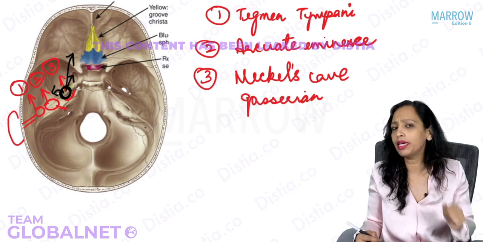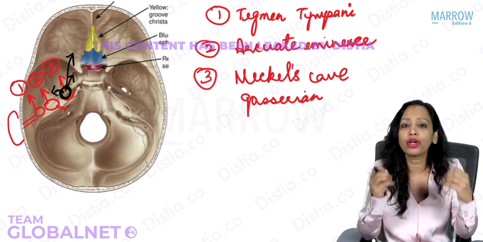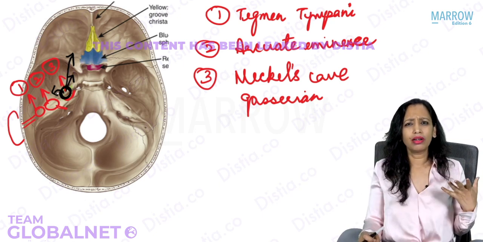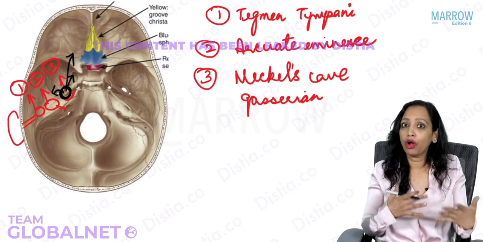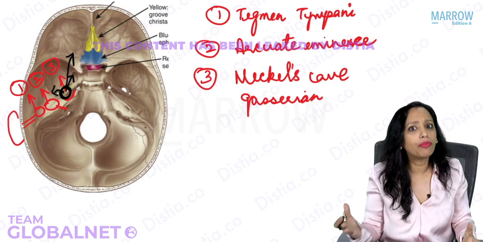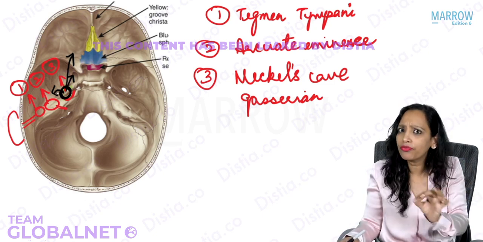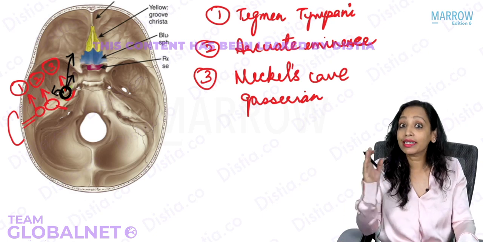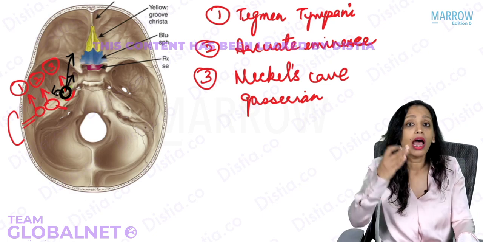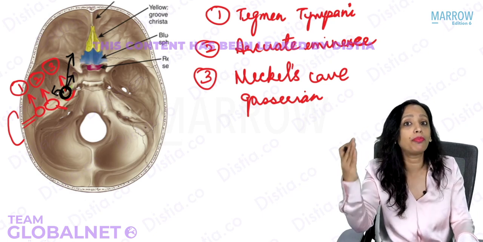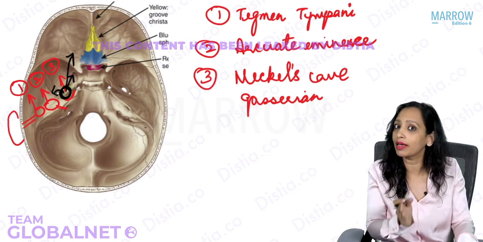Yes, so now tell me, can any infection of the ear involve the trigeminal nerve? You will think here we have the 8th nerve, so that will involve the hearing, or that will involve the balance. Yes. Do we also have involvement of the 5th nerve in ear conditions? It can happen only if the infection has reached where? It has reached up till the apex of the petrous bone, where we have this Meckel's cave.